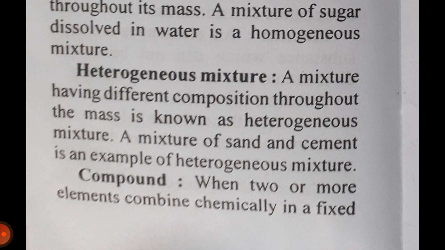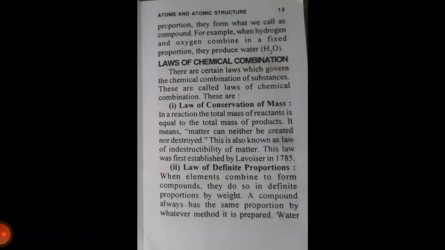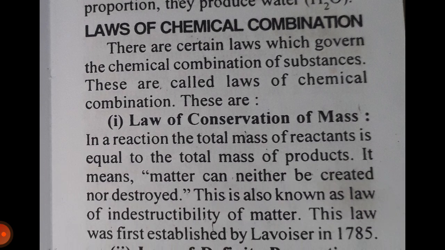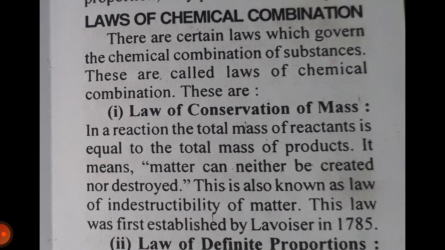Compound. When two or more elements combine chemically in a fixed proportion, they form what we call a compound. For example, when hydrogen and oxygen combine in a fixed proportion, they produce water, H2O. Laws of chemical combination. There are certain laws which govern the chemical combinations of substances. These are called the laws of chemical combination.